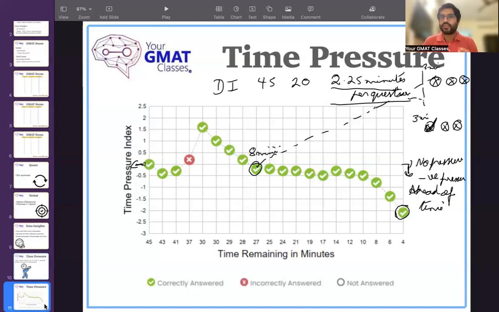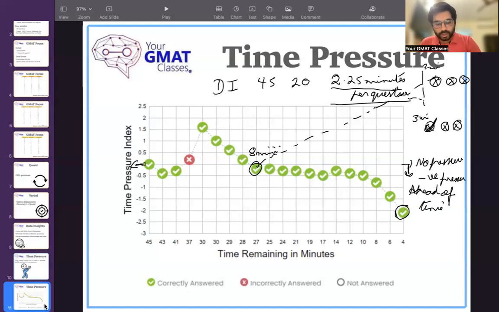A good comparison is a marathon. Whenever you read anything about a marathon, it's really about managing that pace, maintaining that pace. You cannot go faster, you can't go slower. If you go slower, your average time will reduce. If you go faster, you will get fatigued, you will get tired very easily, and you will not be able to finish the marathon. So it's all about pacing. Now, GMAT Focus Edition is also a lot about pacing. And this is where the idea that you can edit the answer of a question comes in.